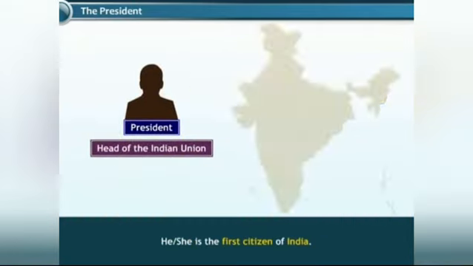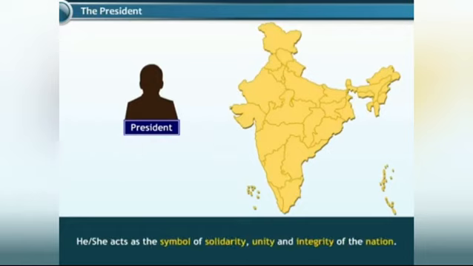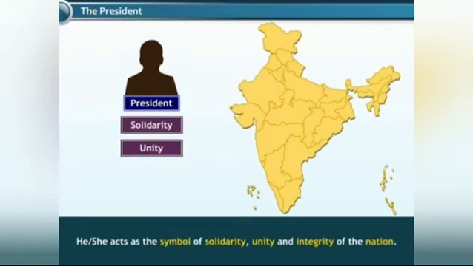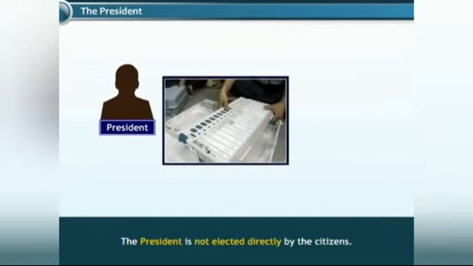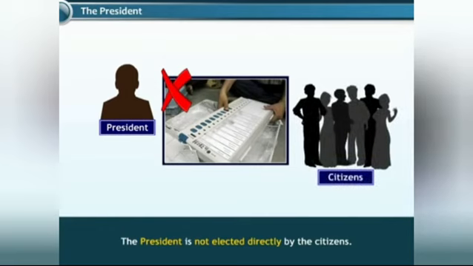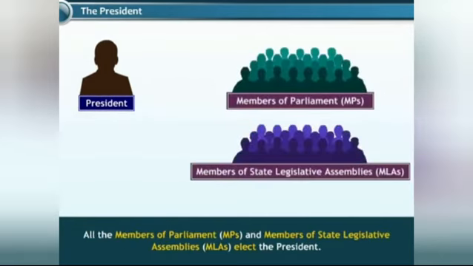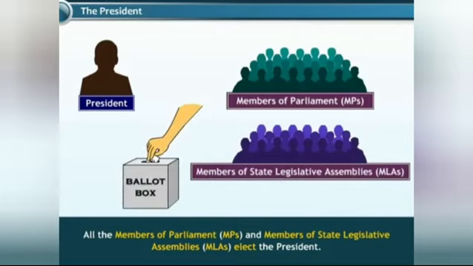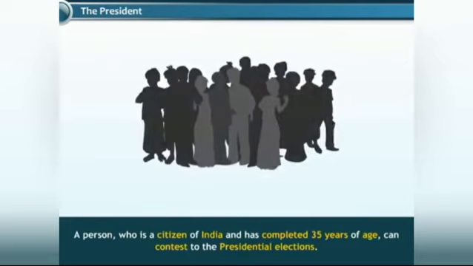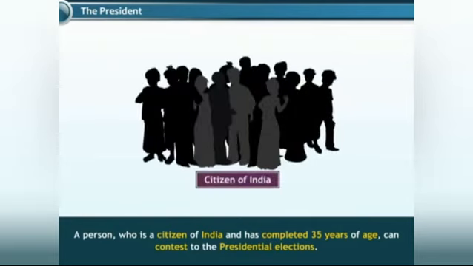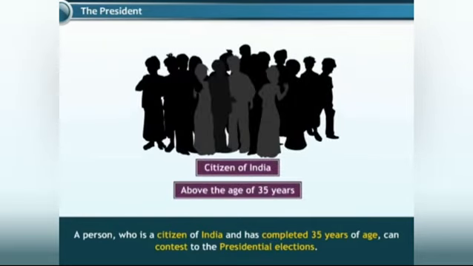He or she is the first citizen of India. He or she acts as the symbol of solidarity, unity, and integrity of the nation. The President is not elected directly by the citizens. All the members of the Parliament, MPs, and the members of state legislative assemblies, MLAs, elect the President. A person who is a citizen of India and has completed 35 years of age can contest the presidential